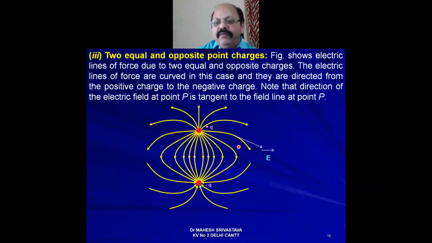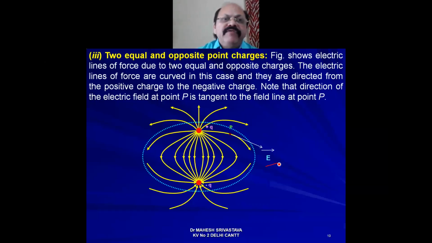If we take any point, say P, on it and draw a tangent, then this tangent gives the direction of electric field intensity at this point P, which is represented by this E vector. So these are the electric field lines in case of two equal and opposite point charges.